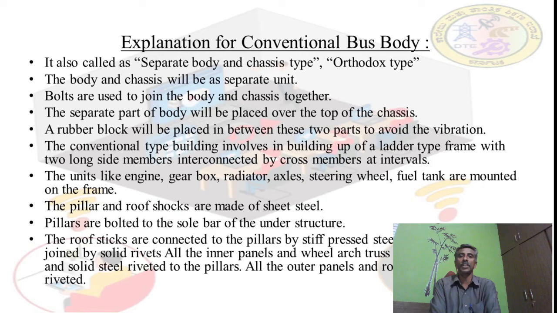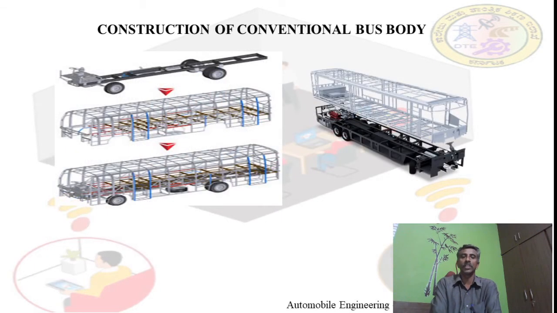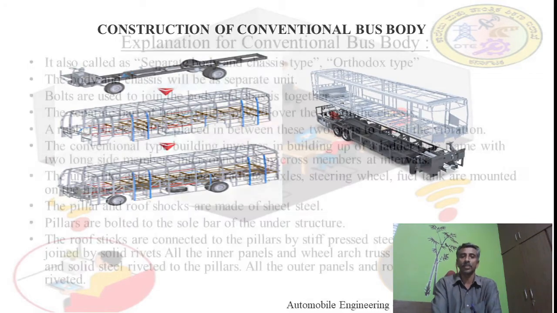Next, the bus body and the chassis are separate units. The bus body will be separate and the under chassis will be separate. Then bolts are used to join the body and the chassis together. Next, in the fourth step, the separate body is placed over the top of the chassis, as shown in the sketch. In the factory, the under chassis comes first, then they prepare the upper body, and then they mount them, as shown in the sketches.